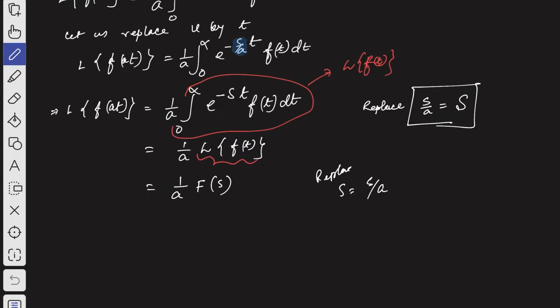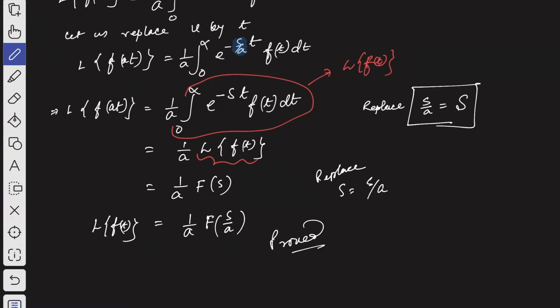Replace this, then what you will get is 1 by a times F of small s by small a. So that's what you will get. So that's how you can prove the change of scale property. Okay, so hope you have understood this.